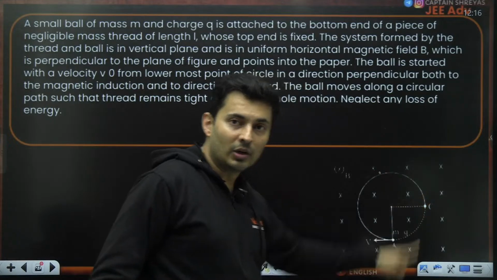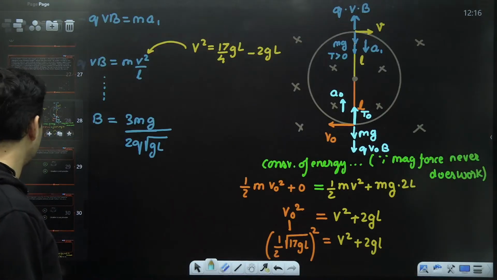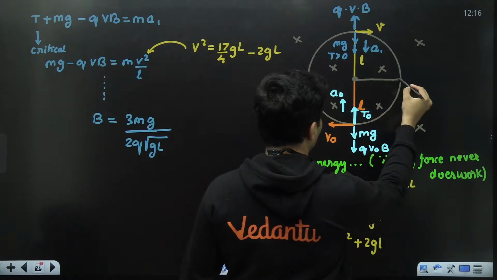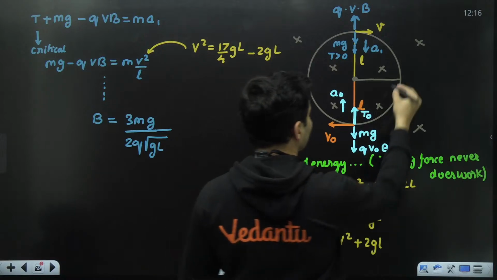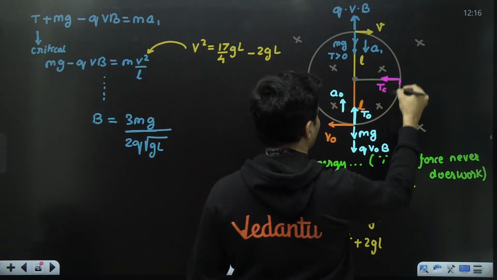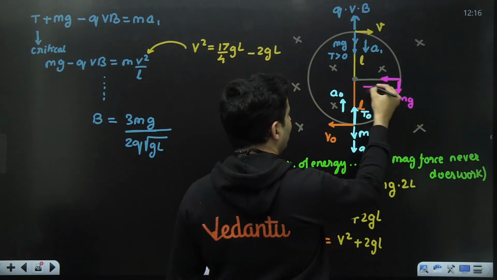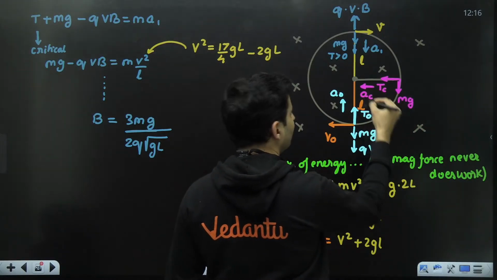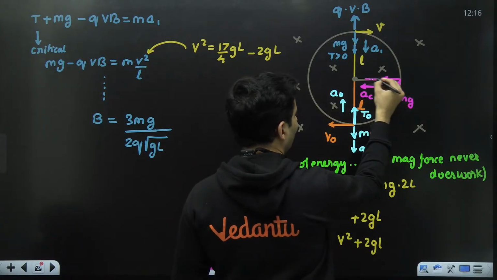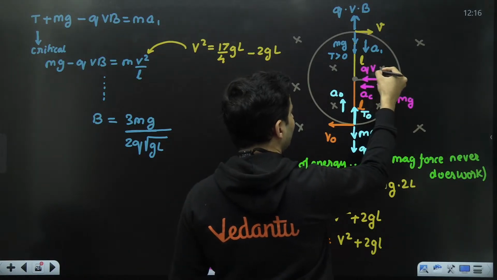At this particular point also you have to find the tension again by drawing a free body diagram. So remember for point C, if you draw the free body diagram, the forces will be like this. Tension will be here. Let's say this is tension at point C. Mg will be like this, and centripetal acceleration will be towards here. Velocity is on the top. V cross B will be here. So the force of magnetism will be here. So it will be Q, V, B.